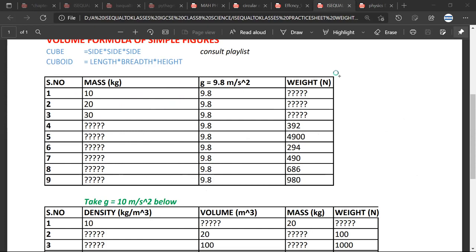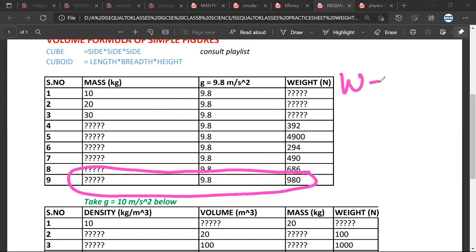Mr. Satya, how will you do this question? So 980 divided by 9.8. Sir, it is always advisable that you start with writing the formula, always. So always write the formula.